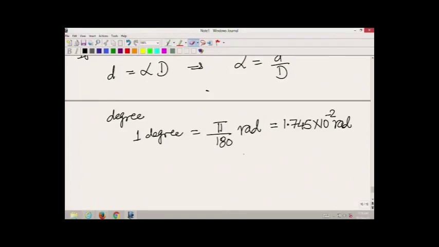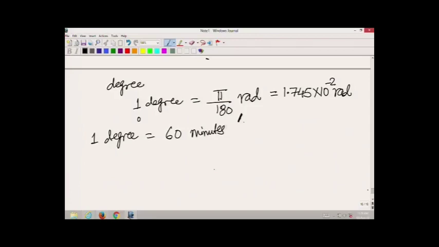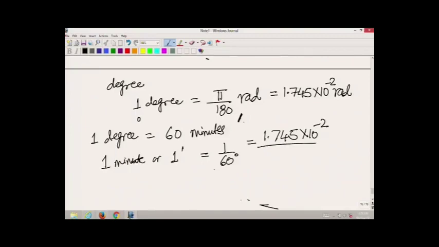And then if we subdivide the degree further, 1 degree is equal to 60 minutes. For degree we use a small circle symbol, and for minutes we use a single inclined line. So, we have 1 minute equal to 1 by 60 degrees, and this will become in radians 1.745 into 10 to the power of minus 2 divided by 60 radians.